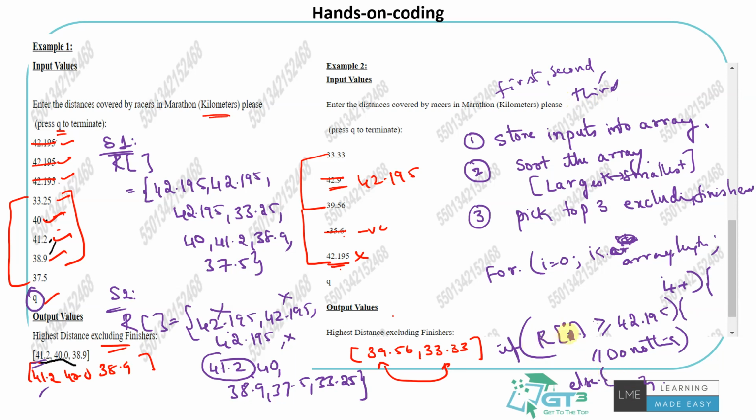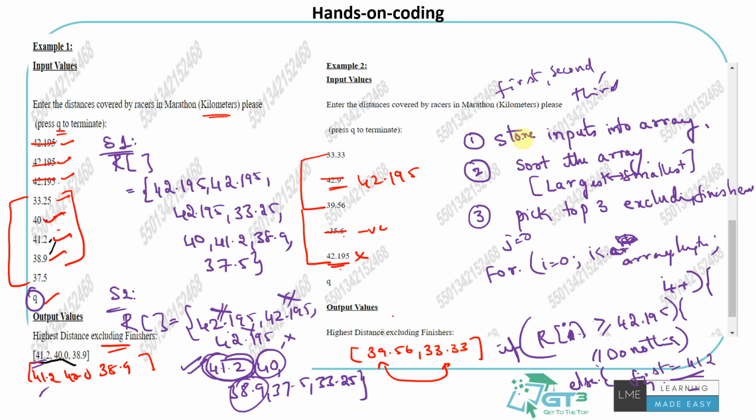So yes, if r of I is greater than or equals to 42.195, do nothing. This one is not greater than or equals to 42.195. Okay, now I need to do something. Let's store this value into the first. Now the second one will also be stored, third one will also be stored. Then I can end it. I can write another variable like j equals 0. Once j becomes 2 or 3, depending on how I write it, I can just stop it once I get 3 values filled. First, second and third are assigned. Then I'll stop the loop. That's how I can write this.